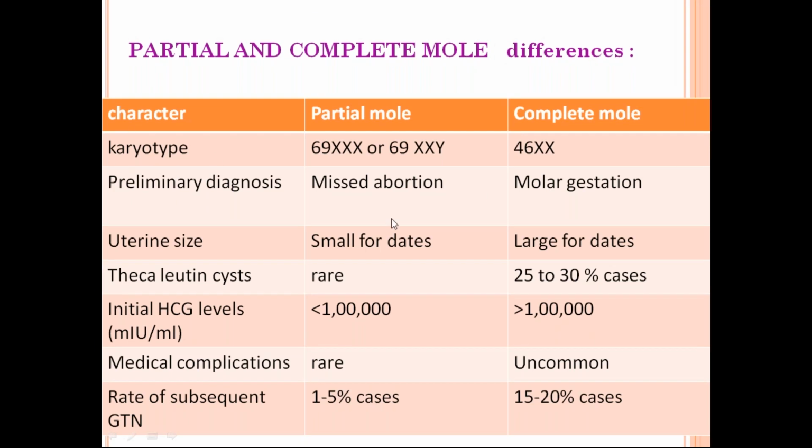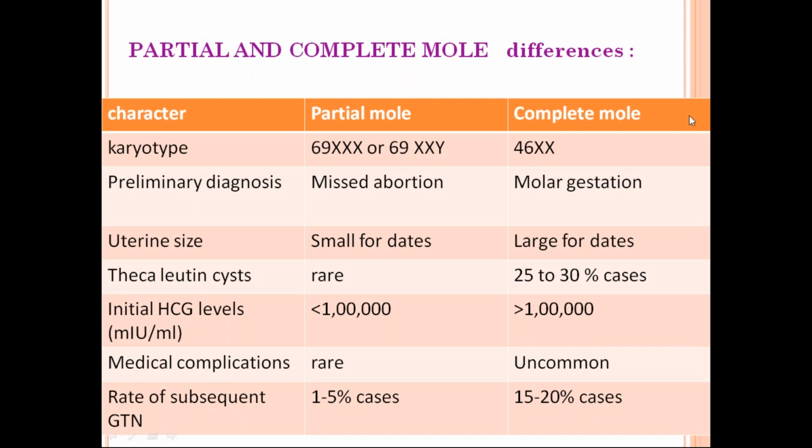In partial mole, you can see the karyotype. It has 69 chromosomes with XXX pattern or 69 chromosomes with XXY pattern. In complete mole, the chromosomes will be 46 with XX pattern. Right. So why this pattern? Because in partial mole, there is fetal tissue. So fetal tissue is present in case of partial mole. Fetal tissue is absent in case of complete mole.